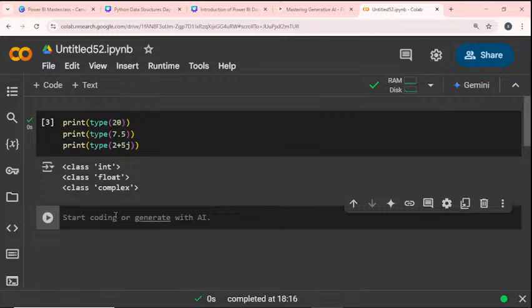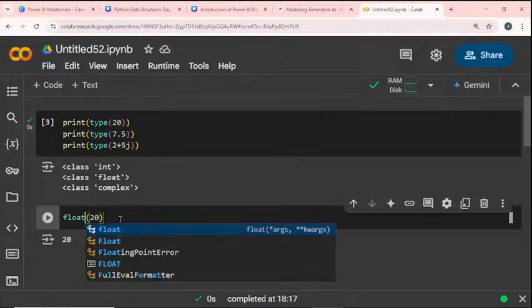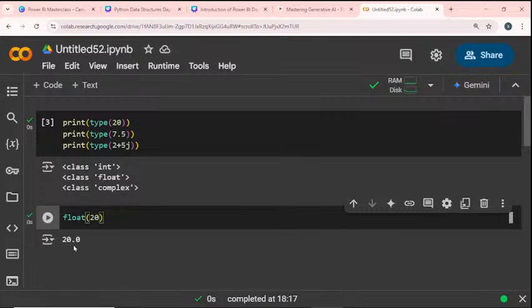Okay, so next, how to convert each value into another type. I will take that same value. Now 20 is converted into the float type. 20 is an integer, and that integer value is converted into the float type. So I give float of 20. If I run this, okay, sorry, it is already an int, right? So converting into float, 20 is an integer value, and now I convert it as a float value. Now 20 comes as 20.0.